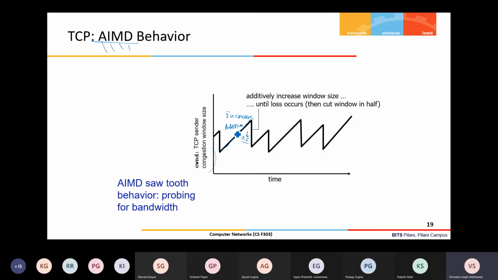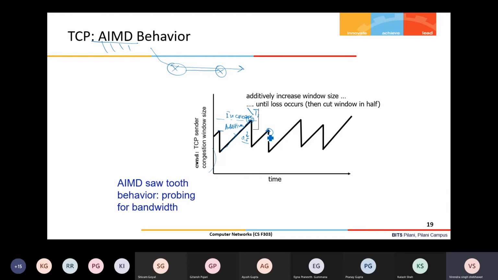It is not always necessary that the drop occurs at the same level. Here the drop occurred, then maybe somewhere at a higher point when the congestion window was more, and then again here itself it occurred. You can easily understand why, because the network state is changing all the time. Why is this point lower than this point? Suppose this TCP connection is passing through the same set of links, and let us say this is a bottleneck link. At time T1, let us assume only this connection was there, with no other traffic.